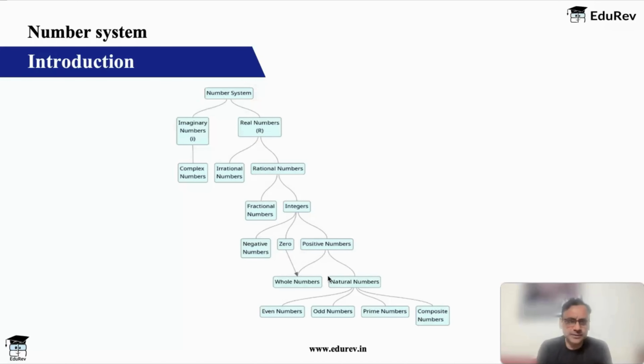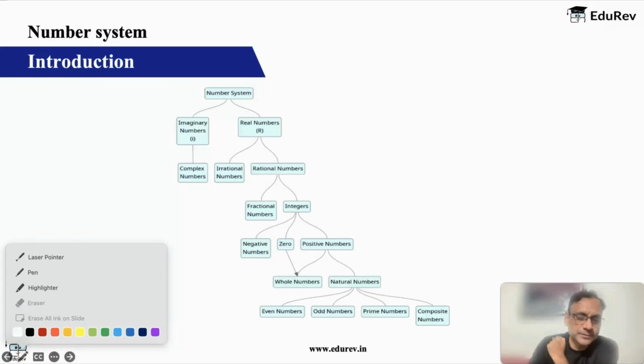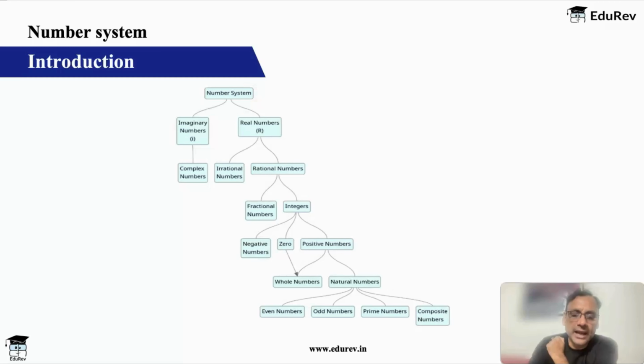Let's start with classification of numbers. And if you see here, the first classification that we do for numbers is basically we divide numbers into real and imaginary numbers. Okay, so first thing is real and imaginary. If you remember imaginary numbers, you would have been taught in school, but just to freshen up and brush up your mind, I hope you all know that you cannot have a negative square.